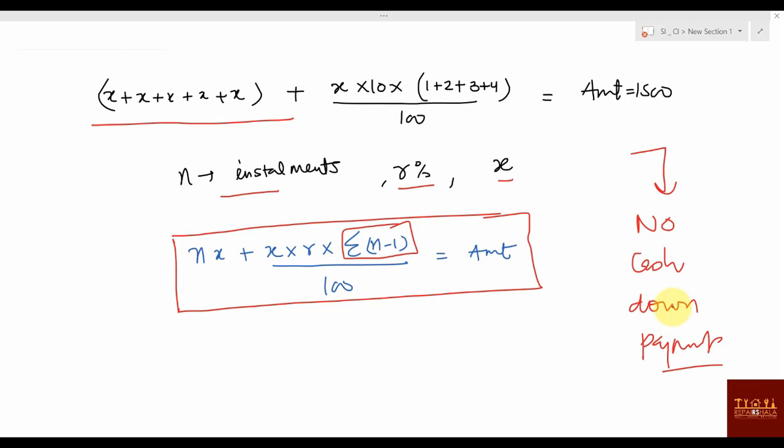So if I'm paying 300, I'm calculating for only 1200. One more concept is there, that is called virtual principal. That I will be telling you when cash down payment comes. Without cash down payment, this method is better. Suppose cash down payment comes, then that method is better. Okay, so I'll let you know. Let's solve some questions, then you will be able to understand this thing properly, right?